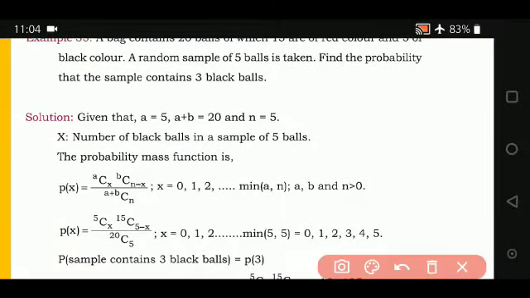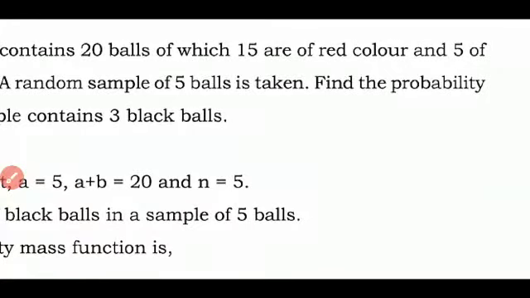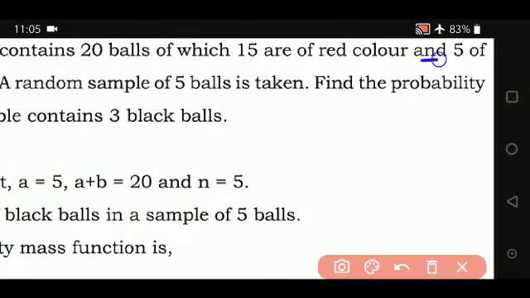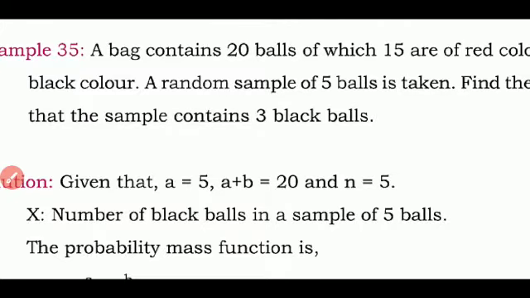Then A plus B, the total, is 20, and the sample size N is 5. That is, A is 5, A plus B is 20, and N is equal to 5. Then X follows the number of black balls in a sample of 5 balls.